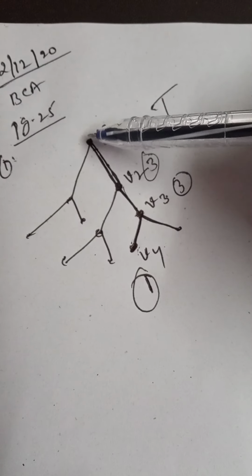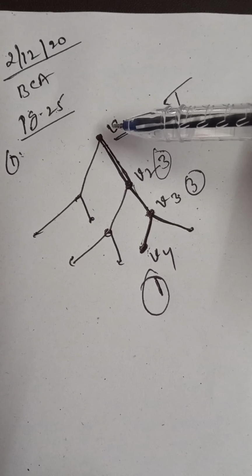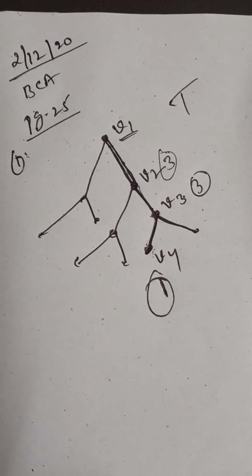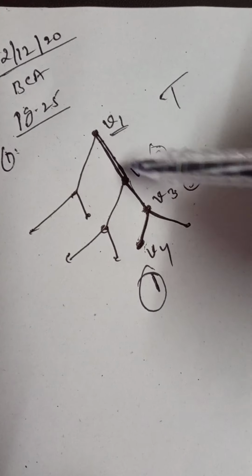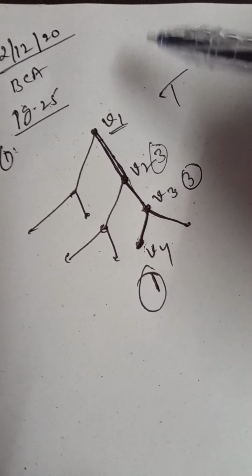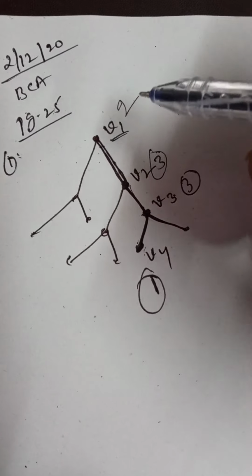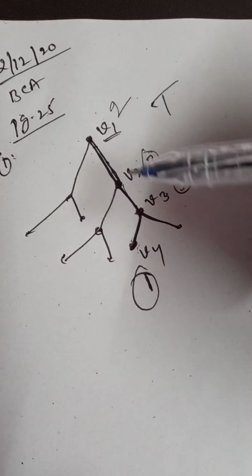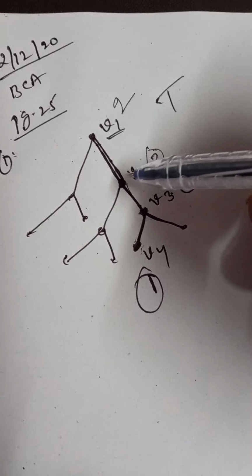Now here, what do you mean by degree? The number of edges incident on v1 is called the degree. How many edges are there? There are two edges, right? Therefore, the degree of v1 is not equal to 1, it is 2. Then we have to move along any edge which is incident on v1. Now I am moving to v2, right?